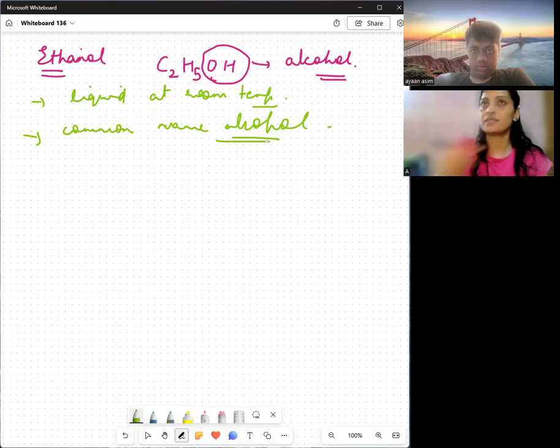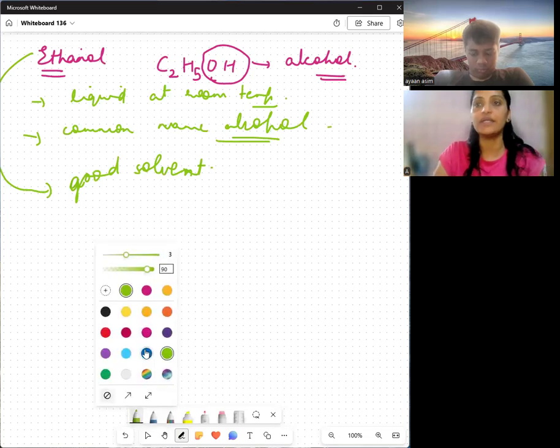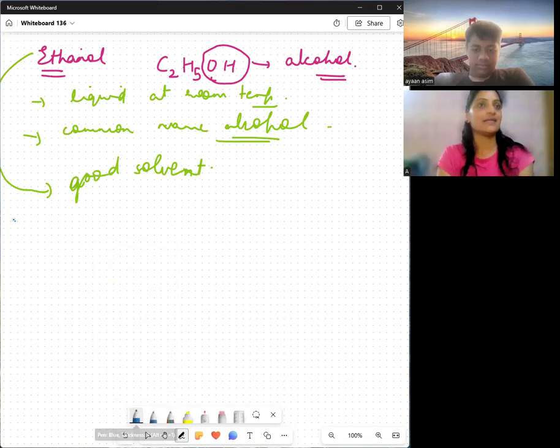Ethanol is not the universal solvent, that is water, but yes, it is a very good solvent. It tends to dissolve so many solutes, so it gives us that added advantage.